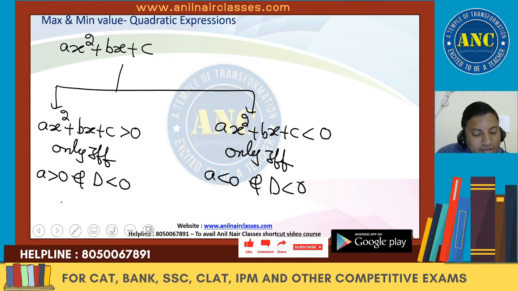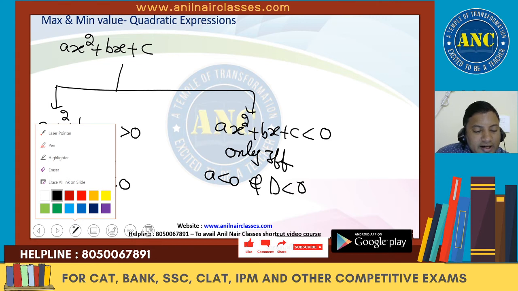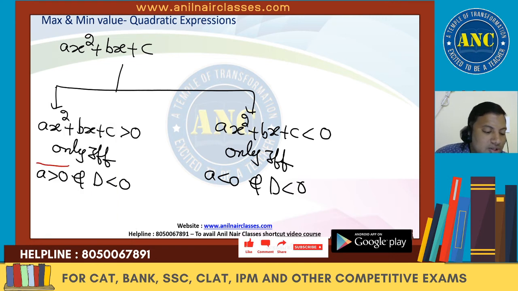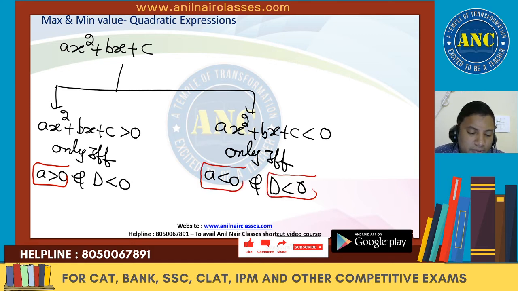Please remember, whether the quadratic inequality is greater than 0 or less than 0 is solely dependent on a greater than 0 or a less than 0. Anyway, the discriminant should be less than 0. With discriminant less than 0, the graph will go either upwards or downwards. It will go upwards when a is greater than 0. When a is greater than 0, ax square plus bx plus c is greater than 0. When a is less than 0, ax square plus bx plus c is less than 0.